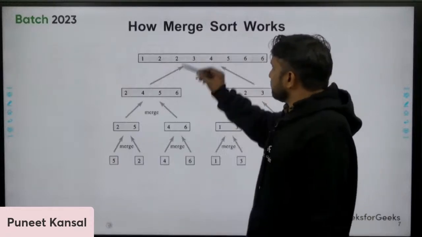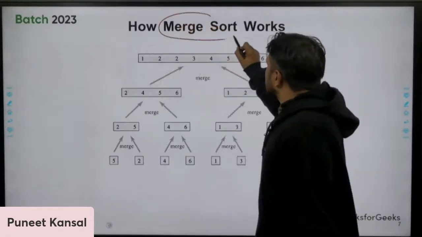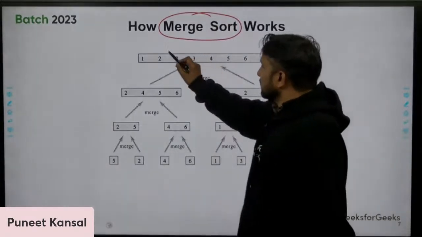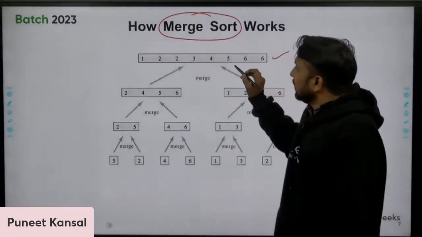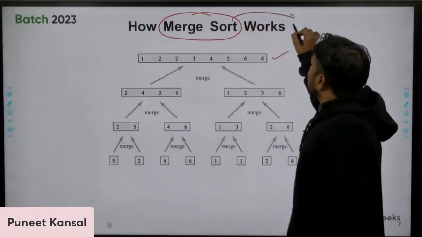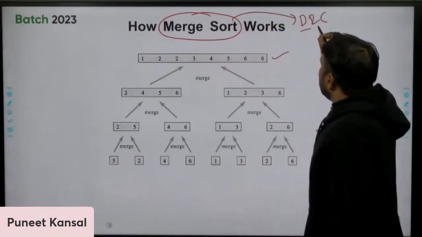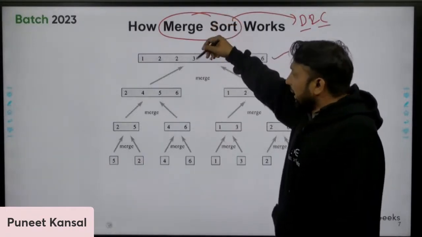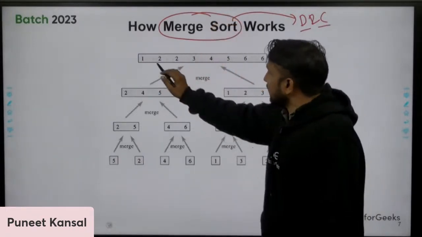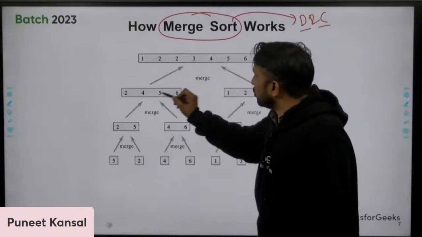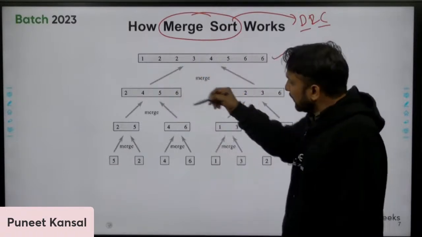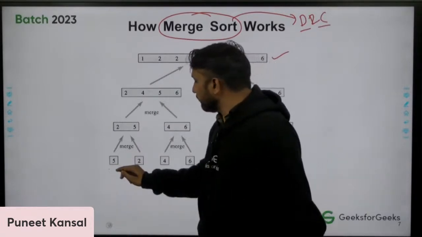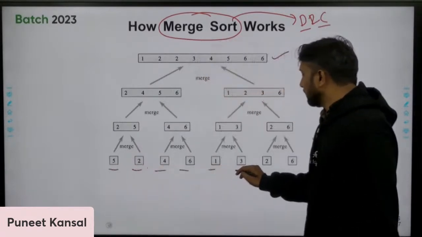So let's jump to the next algorithm, that is merge sort. How does merge sort work? Let's suppose we have this array. In merge sort we use the divide and conquer approach. We divide our big array in two halves, half the elements go this side, half go this side, again half, again half, until we are left with one element.